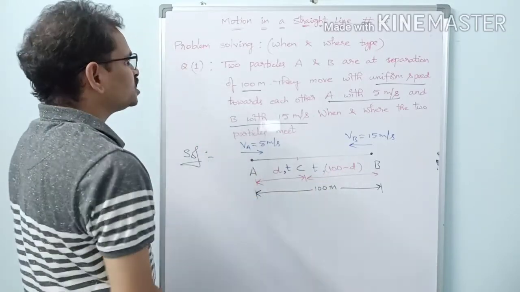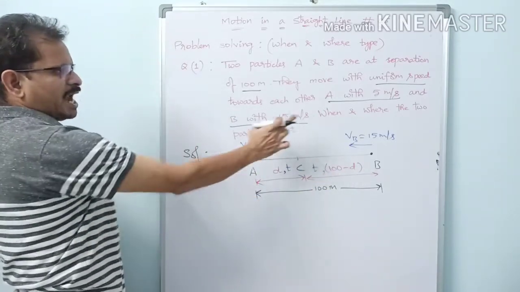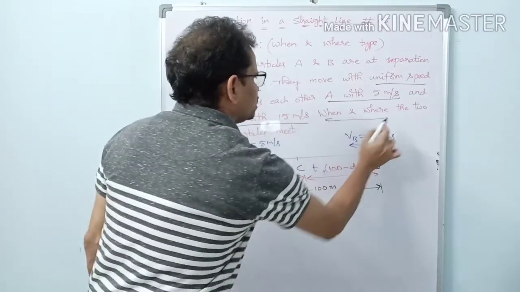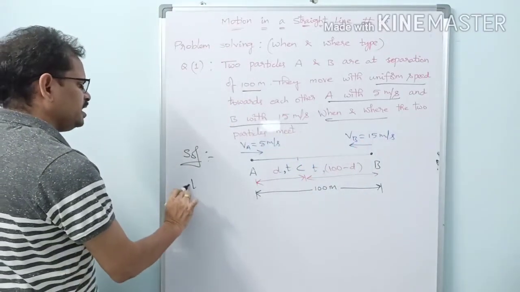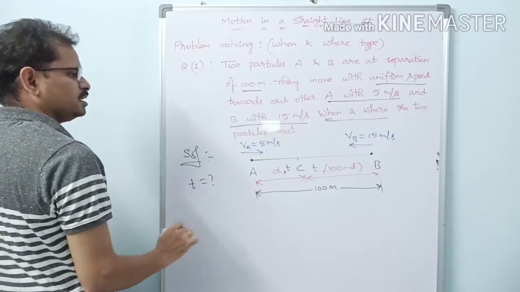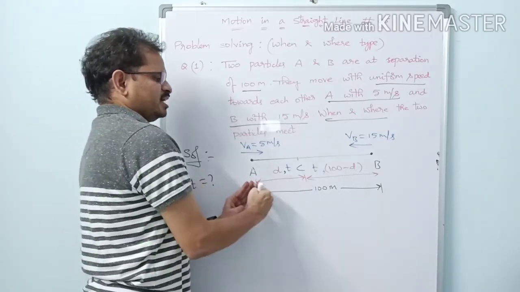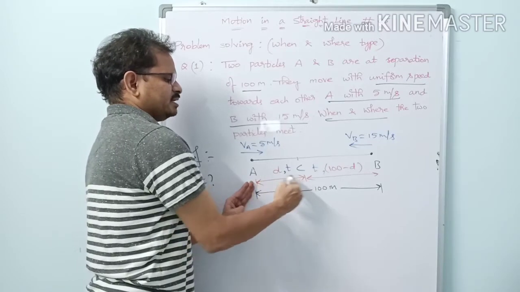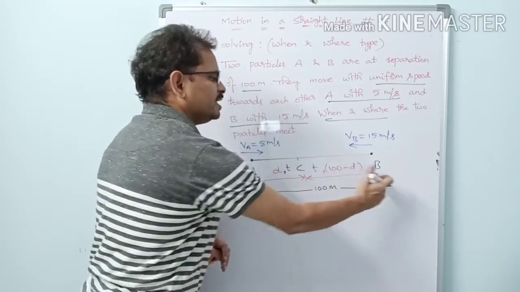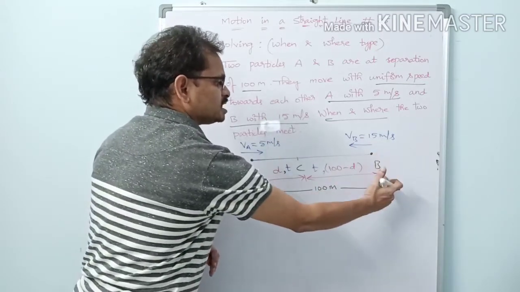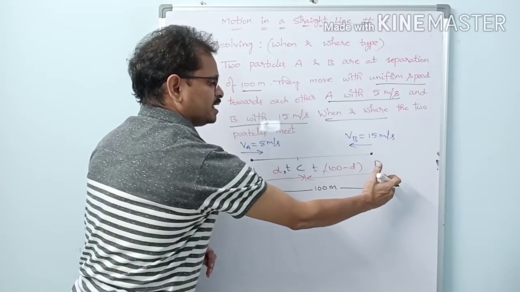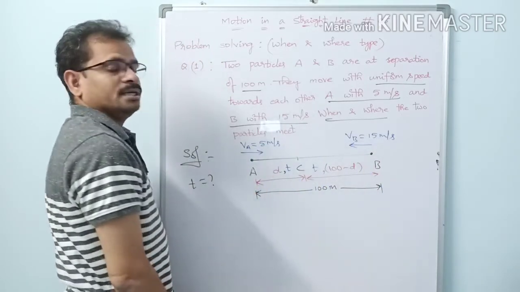Now what is the question here? When and where the two particles meet. When means what? T equal to how much? And where means what? From A, at a distance D they are meeting. From B, if we measure the distance from B, at which position are they meeting? At 100 minus D they are meeting here.